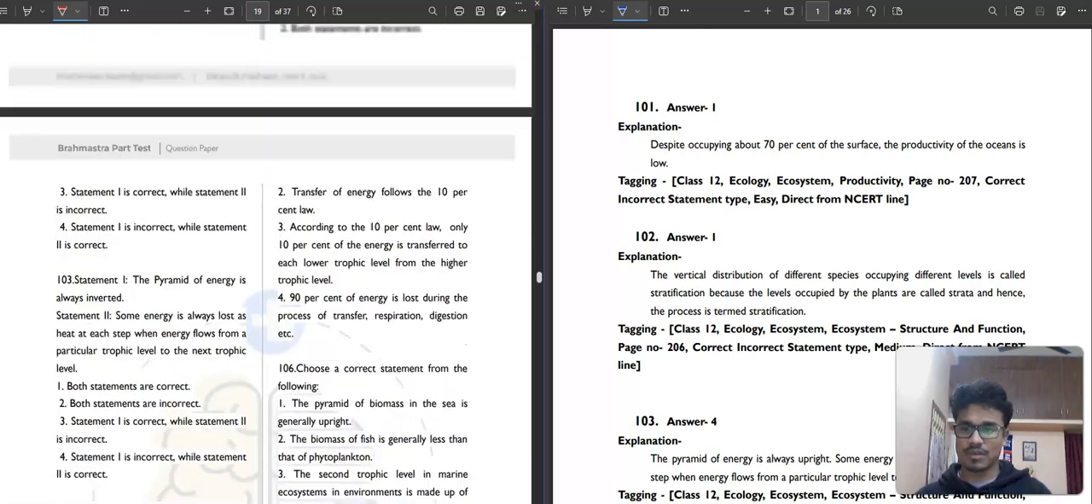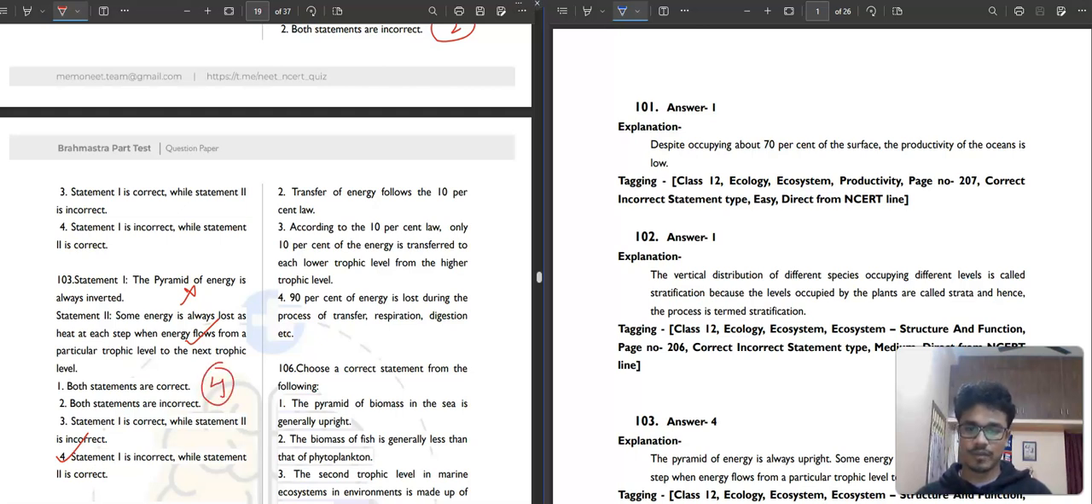Then question number 103. The pyramid of energy is always inverted. No, the pyramid of energy is not inverted, it is always upright. Because of the 10% law, some energy is always lost as heat at each step when energy flows from a particular trophic level to the next trophic level. That's why it is always upright. So here the fourth option will be your correct answer.